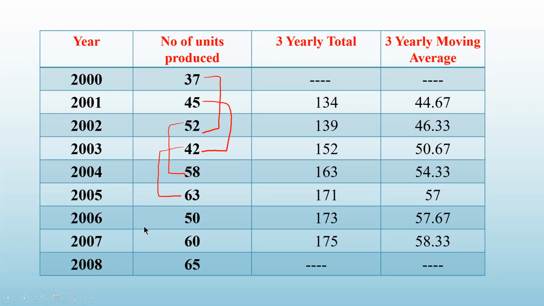Next, I have to leave 42. So 58, 63 plus 50. That gives me 171. And for the average, I have to divide this sum 171 by 3. I'll get the average, that is 57.